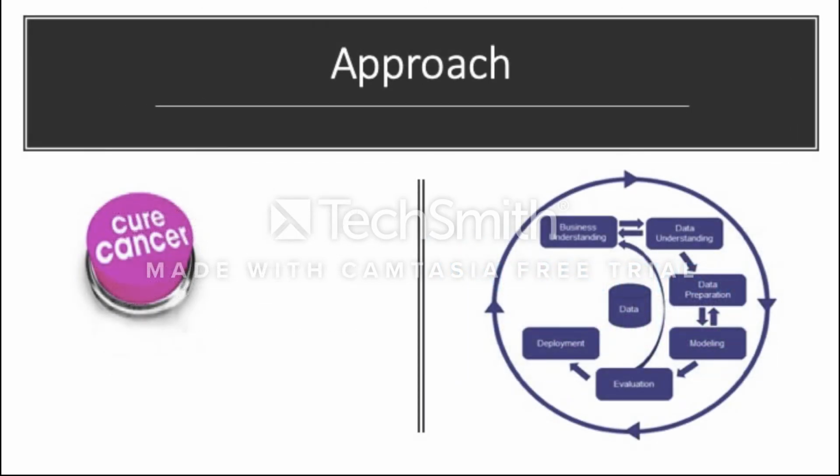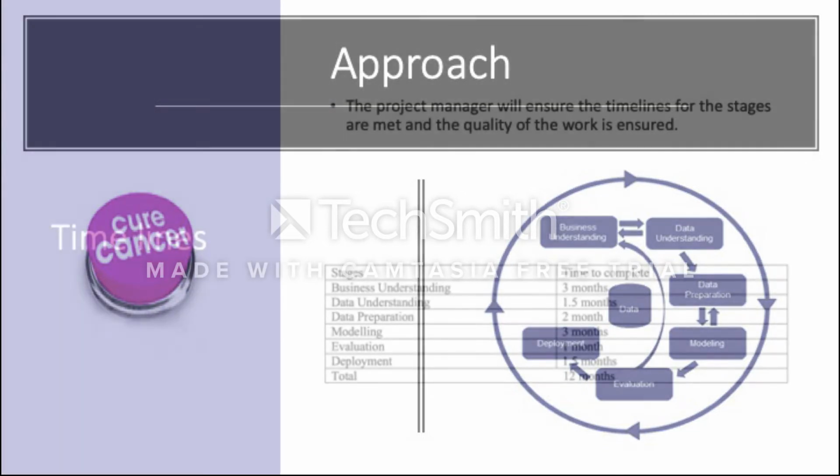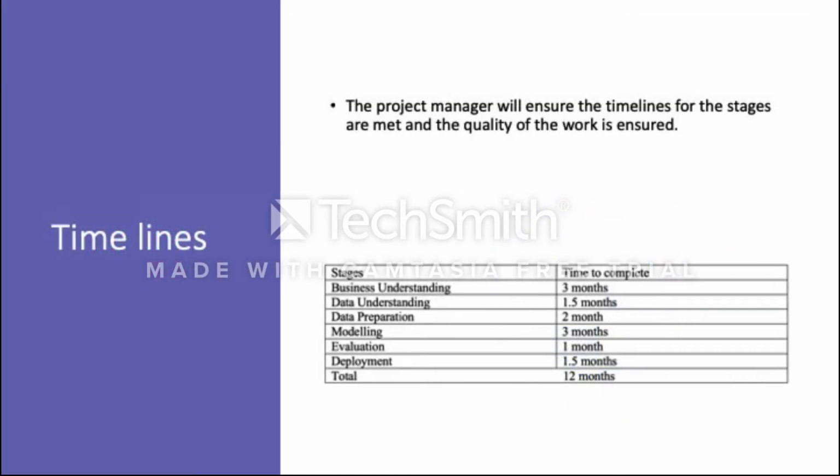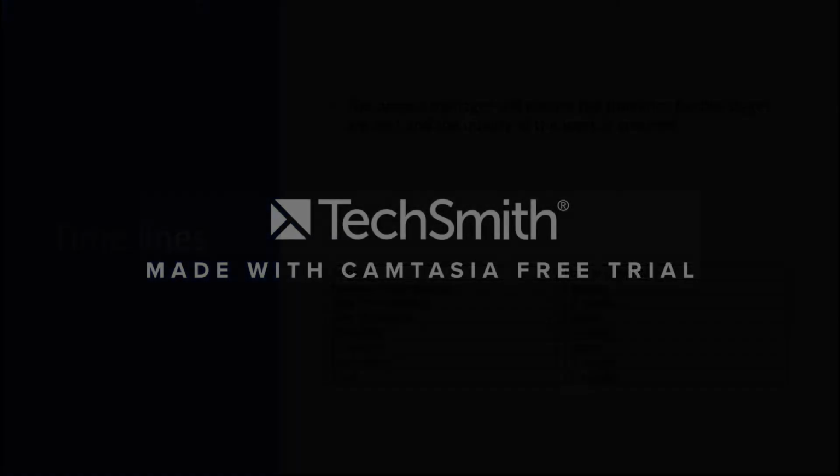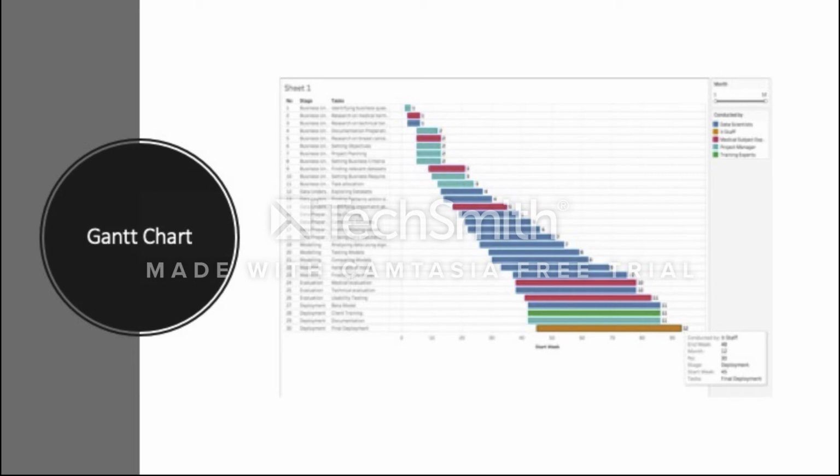We'll be using the CRISP-DM methodology for this project, and as you can see, these are the different stages of this methodology. The project is expected to be finished within a tenure of 12 months, and the timelines for each stage can be seen in the figure below. This is the Gantt chart that is generated based on the timelines, and as you can see on the left-hand side, there are the different processes involved in the whole project.